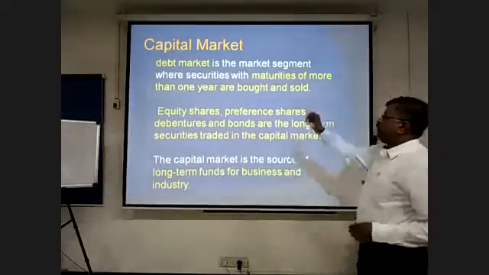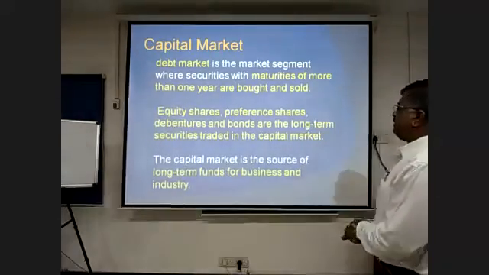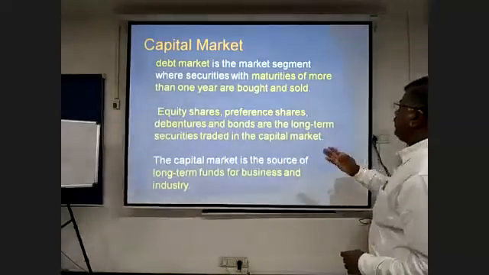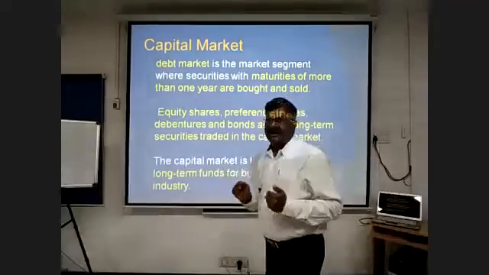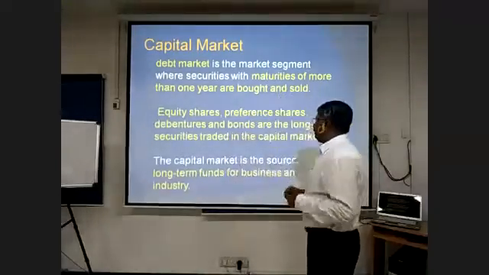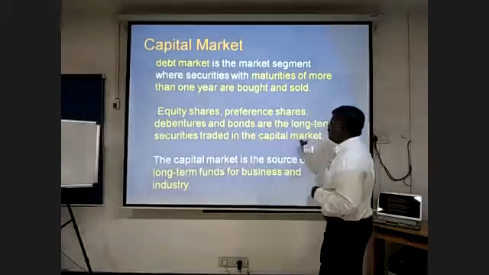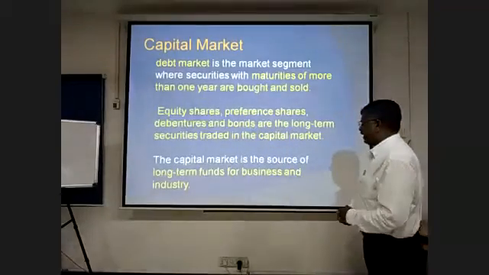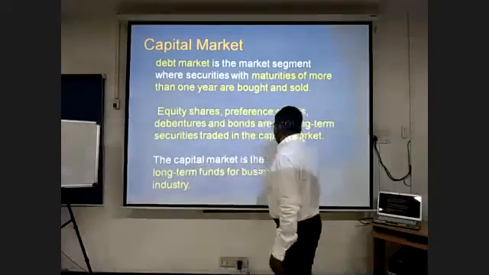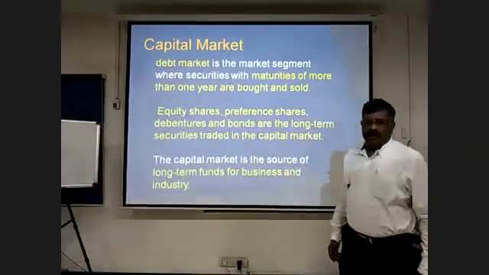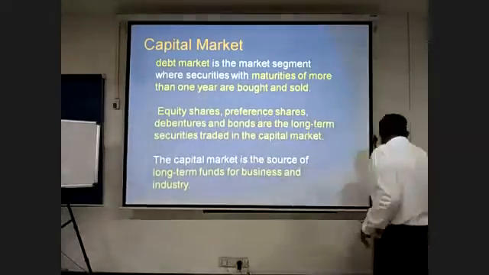Then we go to the debt market, the segment where securities with maturities of more than 1 year are bought and sold. The money market, what we discussed, is short term, which is less than 1 year. Here, we are talking about more than 1 year. Equity shares, preference shares, debentures and bonds are the long-term securities traded in the capital market. The capital market is the source of long-term funds for business and industries. It is a long-term source of acquiring funds, so we go for the capital market.